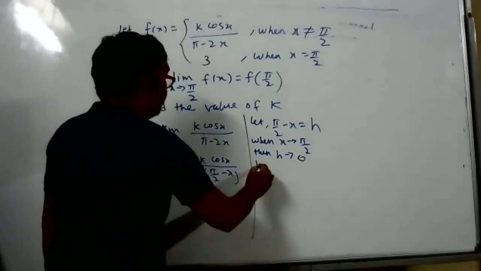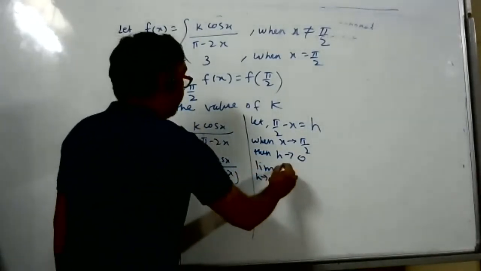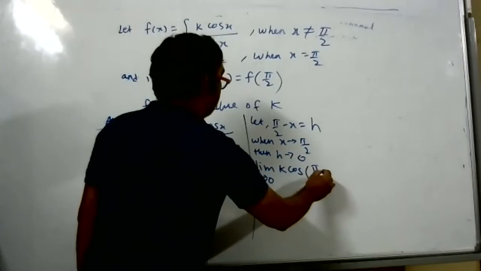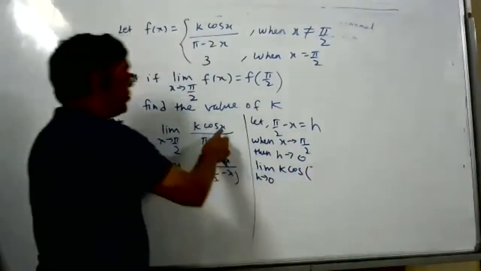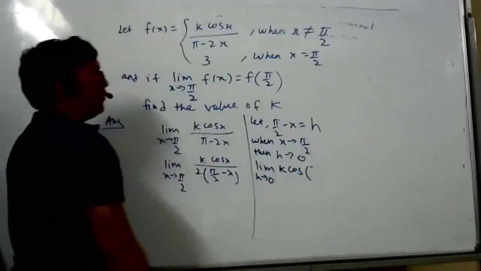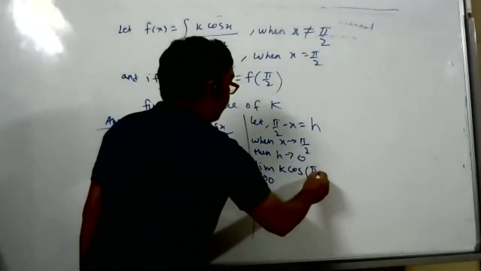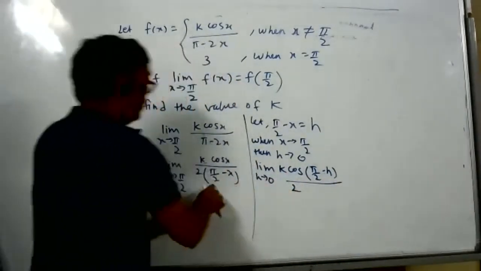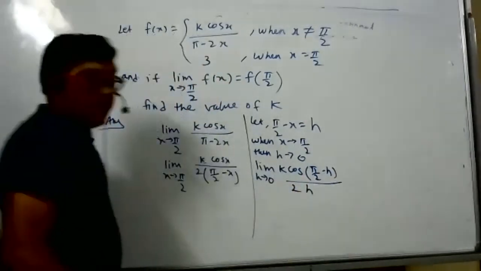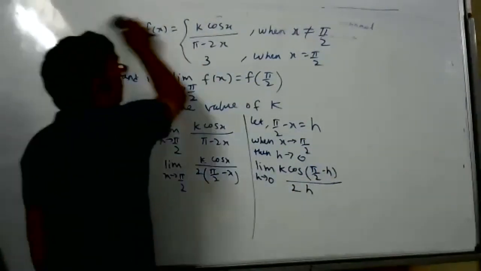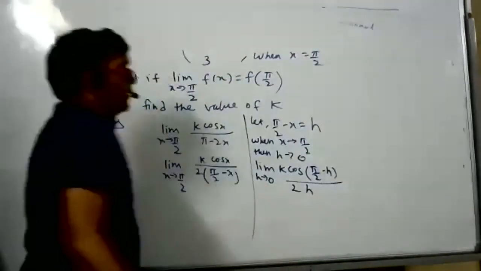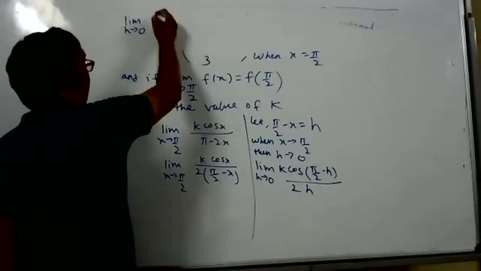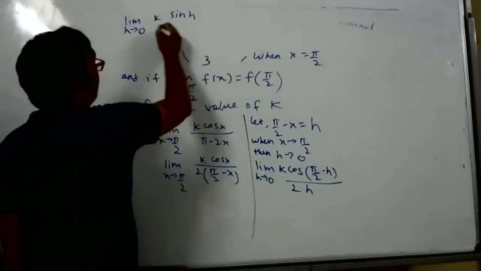So how will the question change? Limit h tends to 0, k cos of pi by 2 minus h, what is the x value, student? Pi by 2 minus h. Ask the doubt if you have. Denominator: 2 times h. We will use the allied angle. What is the allied angle, student? Cos of pi by 2 minus theta is sin theta. So what do we get now? k sin h by 2h.